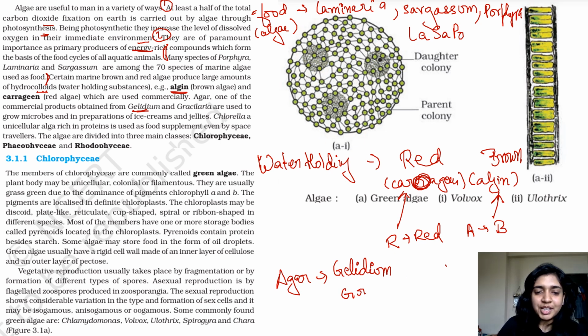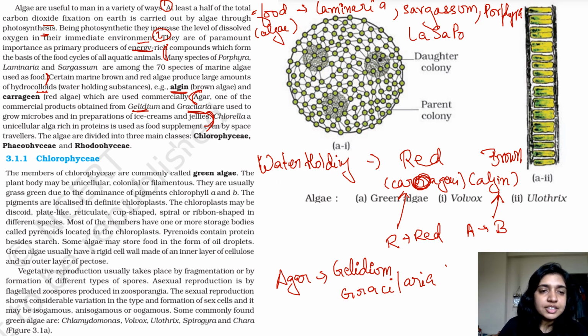Something is wrong with my spellings today. Alright, so Gelidium and Gracilaria are used to make the agar. You can use this agar for preparation of jelly. I have made jelly from agar. It tastes good. You can make either jelly or ice cream from agar, and you can also make just the normal agar powder, which is used for bacterial subculturing.